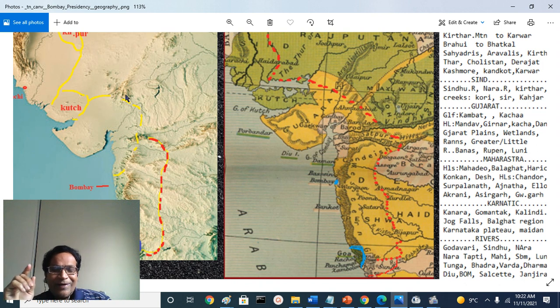Agencies, residencies, Jagirdars, Thakurdars, all were predominantly reporting to the governor in Bombay, who reported to the Governor General, later the Crown's representative Viceroy at Calcutta, or later in Indraprastha, Delhi. That always should be in your mind.